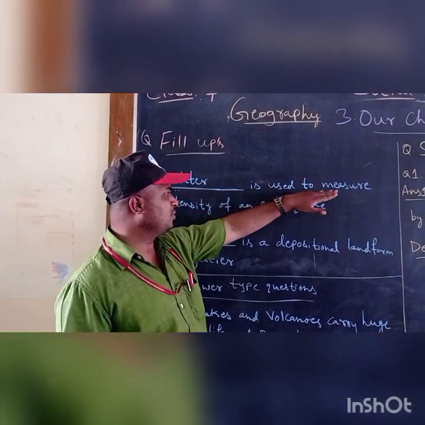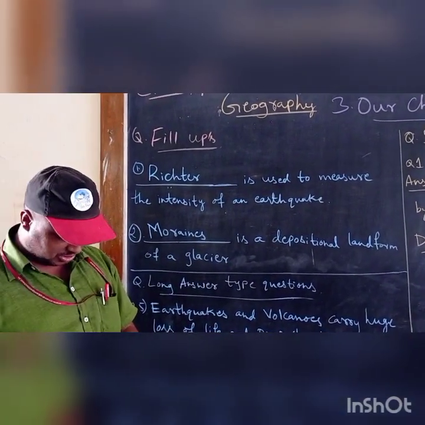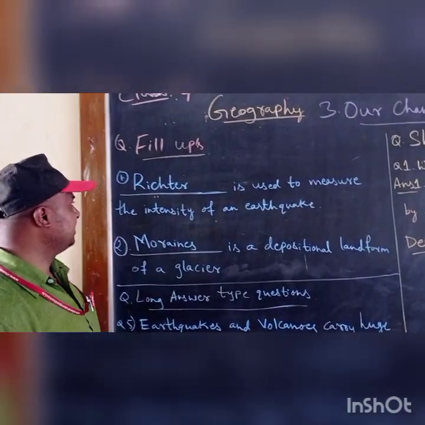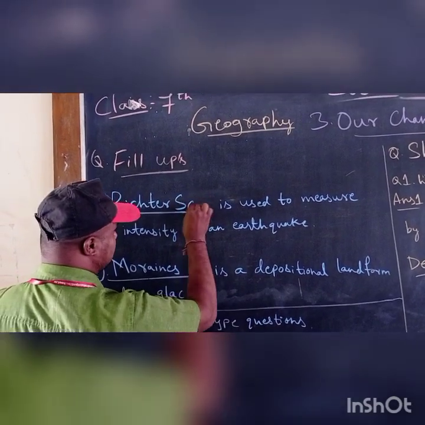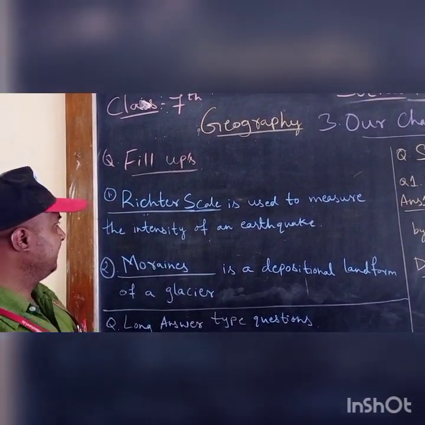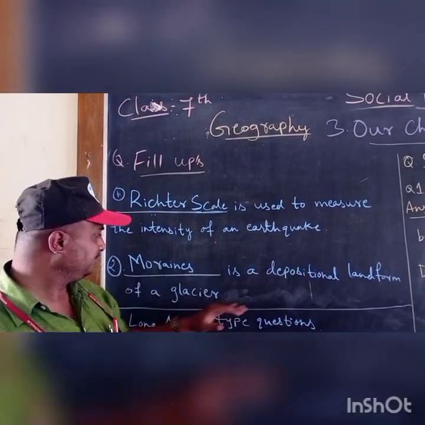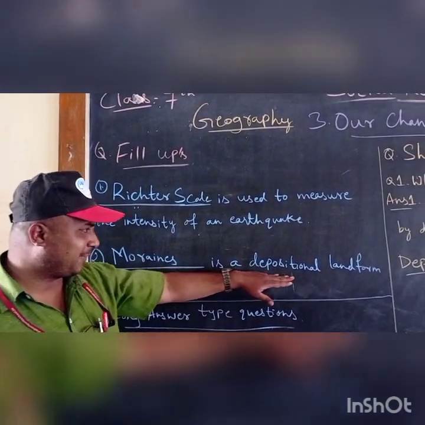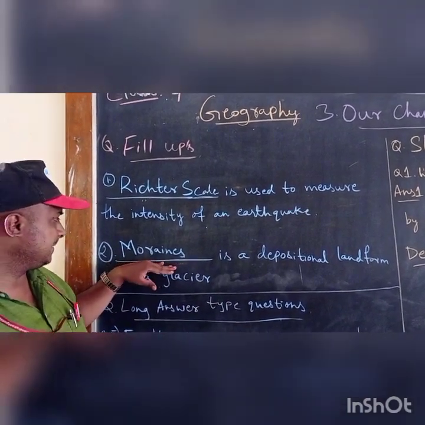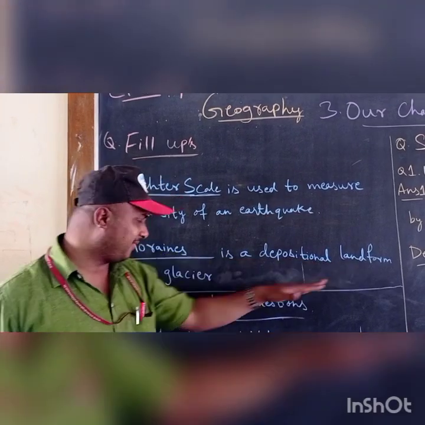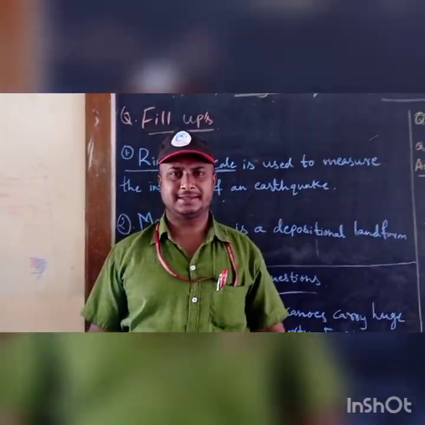Dash is used to measure the intensity of an earthquake. Fill up the blank, what is the answer? Richter scale. Richter scale is used to measure the intensity of an earthquake. Next, dash is a depositional landform of a glacier. What is the answer? Moraines. Moraines are depositional landforms of a glacier. Understand?